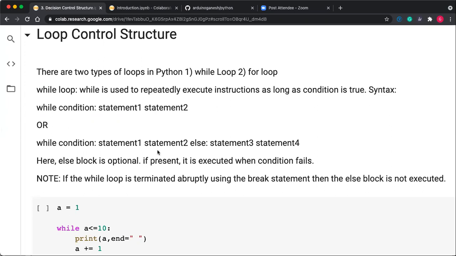The while loop is used to repeatedly execute the instruction as long as the condition is true. If the condition is true, execute that particular statement, continuing to evaluate repeatedly until the condition is false. If the condition is false, the statement will not be executed, and the next statement after the while gets executed.